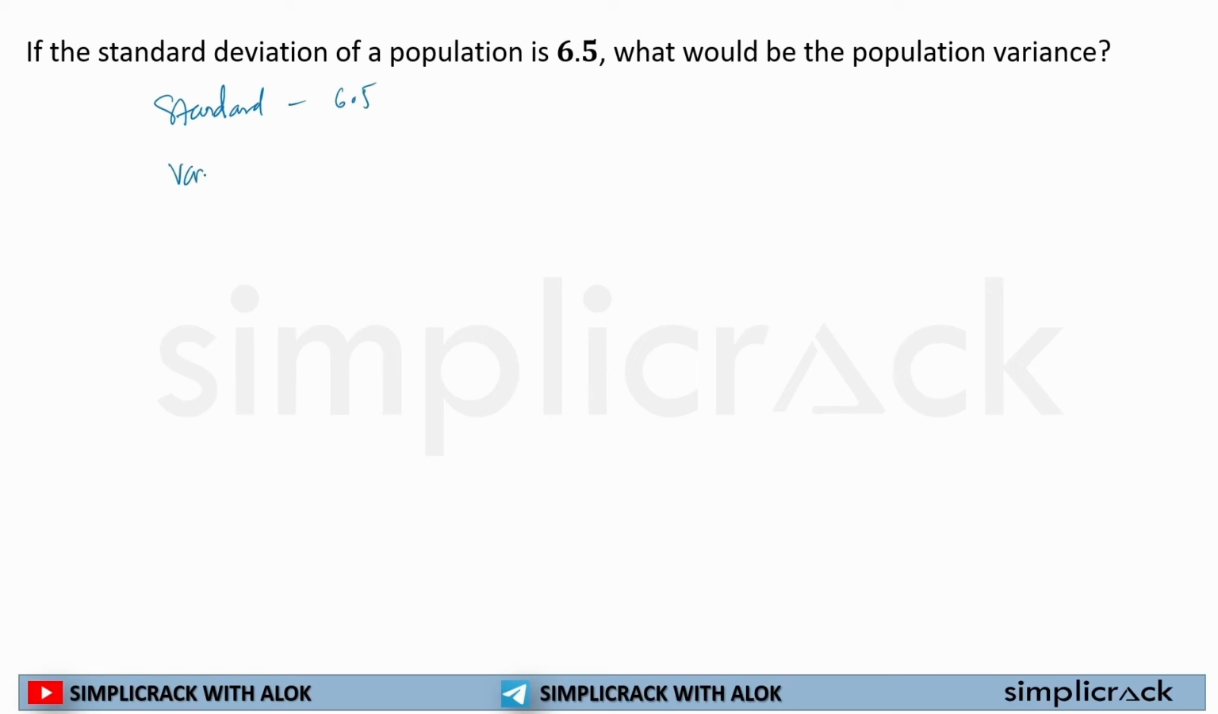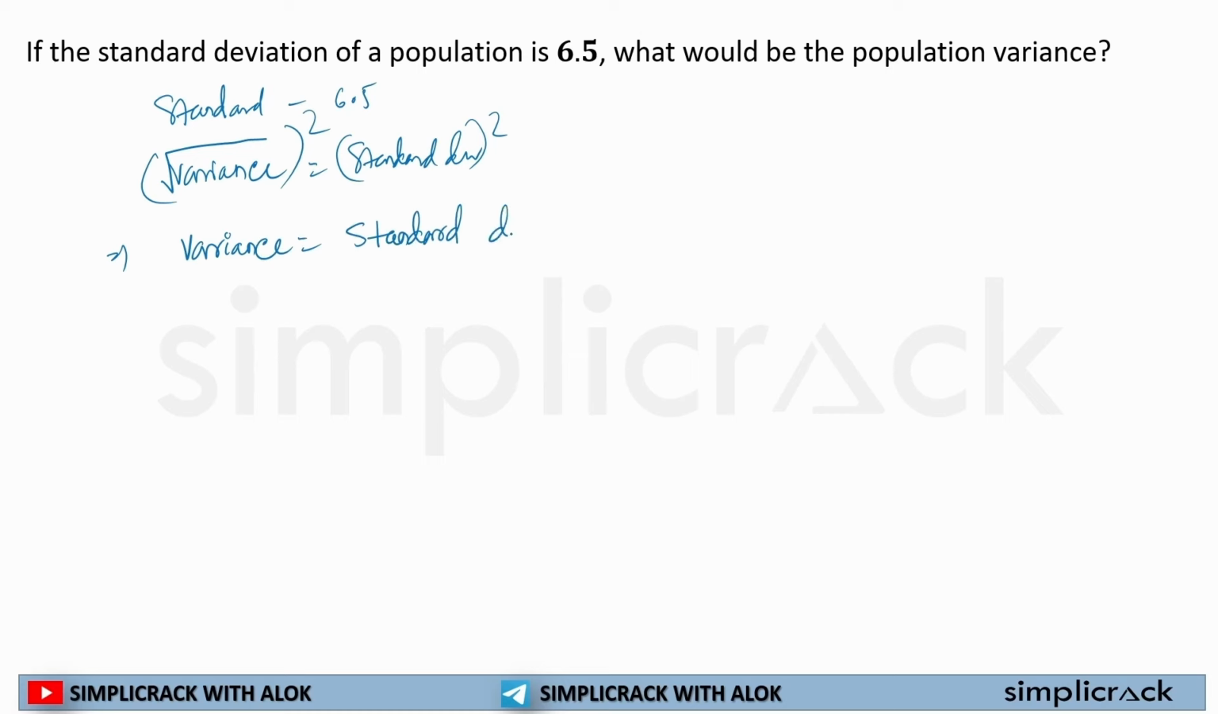In this case, standard deviation is given as 6.5. I have to calculate variance. How would I calculate? See, I know square root of variance is equal to standard deviation, or I can say, if I square both sides, I can write variance is the square of standard deviation. In this case, 6.5 is the standard deviation. So if I have to calculate 65 into 65, it will be what? 5 square 25, 60 into 7, 42, 25.